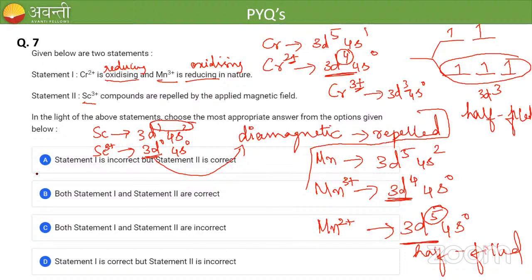Statement 1 is incorrect, so option A is the correct answer. Clear for all of you? Yes, Sakshi, option A is the correct answer. Are you able to understand the explanation I gave for these two statements? Do any of you have doubts?